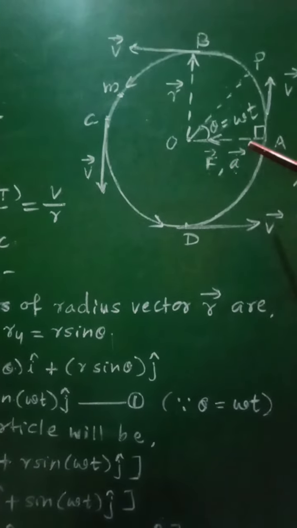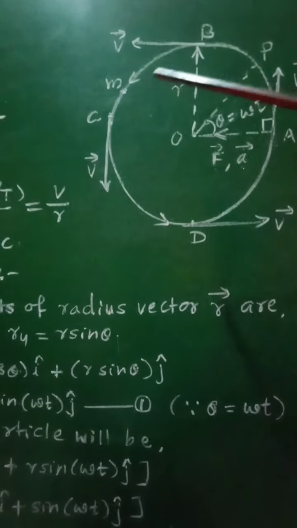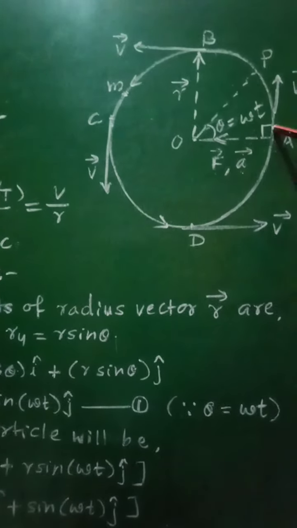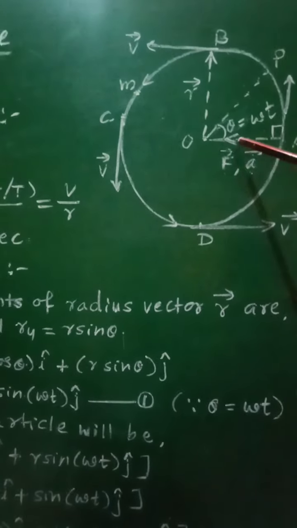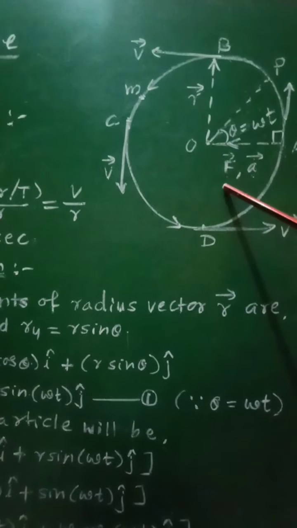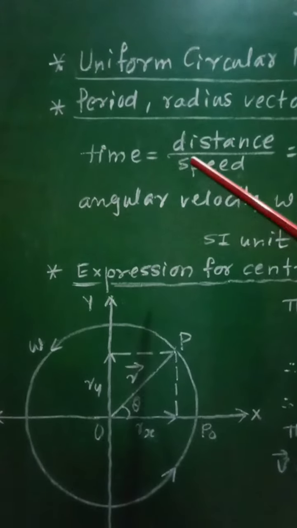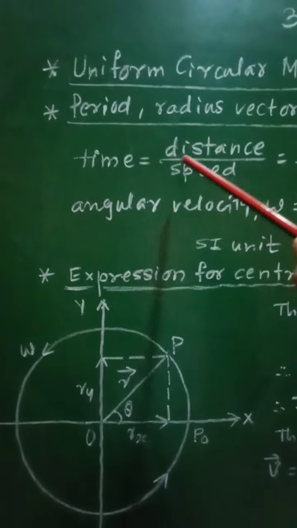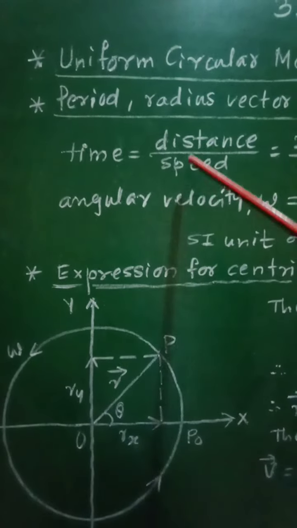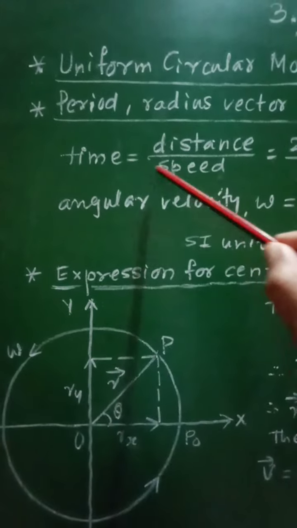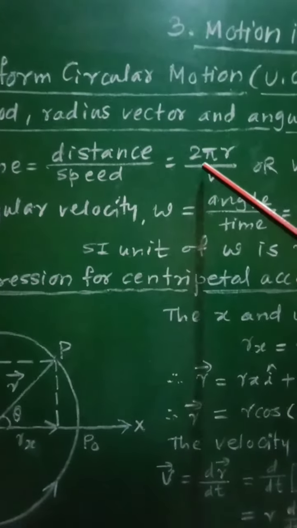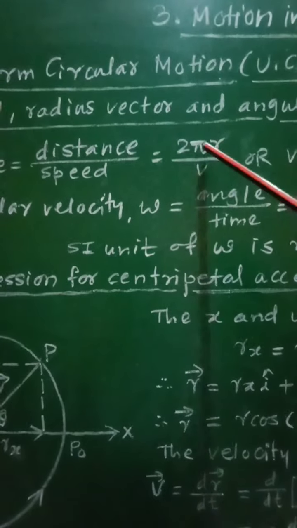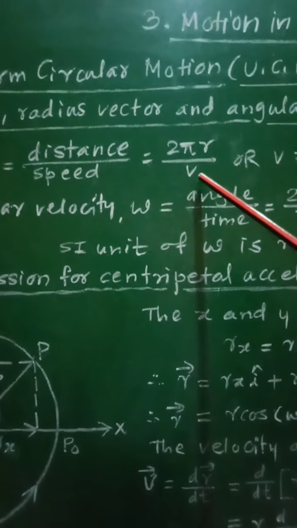So the time taken by the object to complete one revolution, or to travel a distance equal to the circumference of the circle, that is 2 pi r, is called the period of revolution of that object. Now we know that time is equal to distance upon speed, because speed is equal to distance upon time, and therefore time is equal to distance covered divided by speed. In this case, the distance covered in one revolution is 2 pi r and the speed is v,